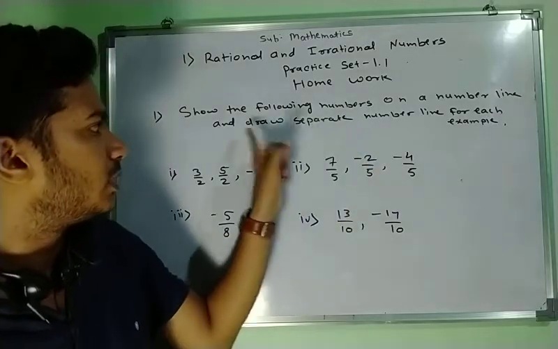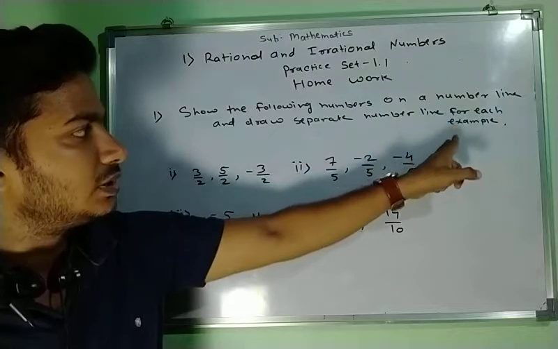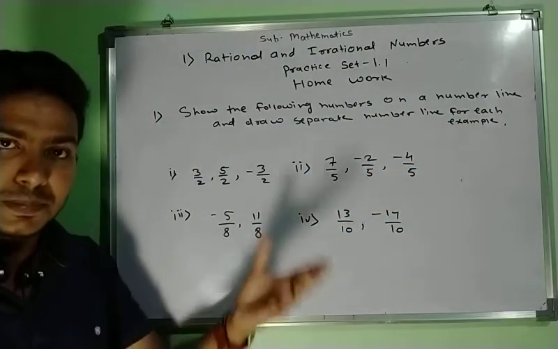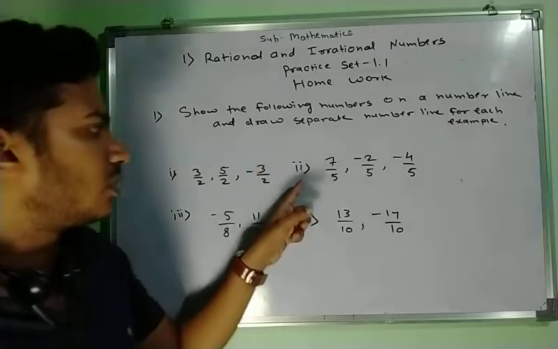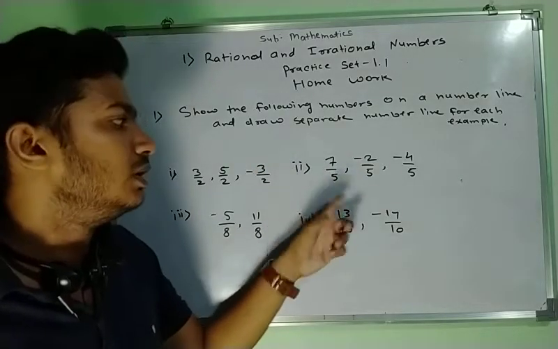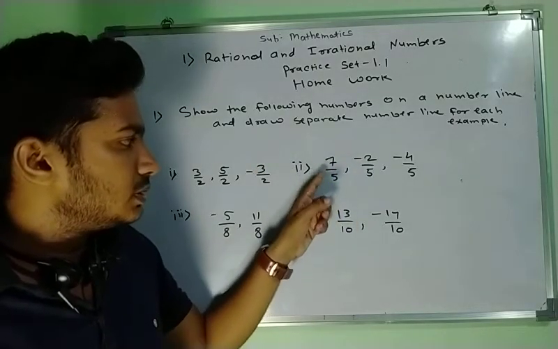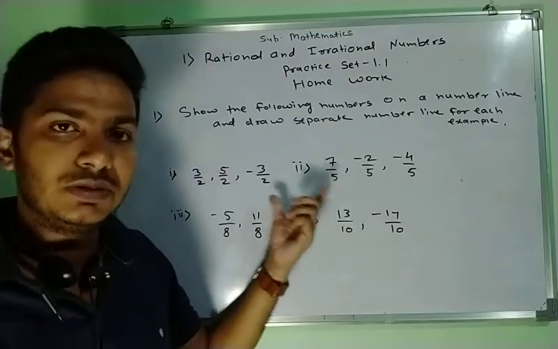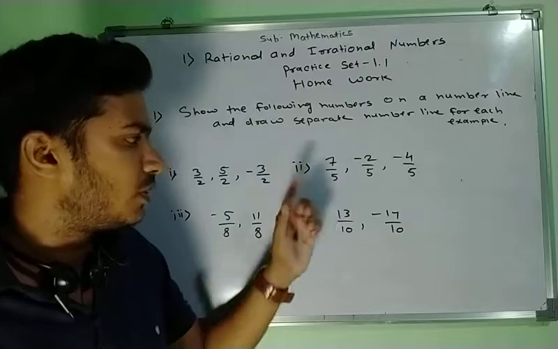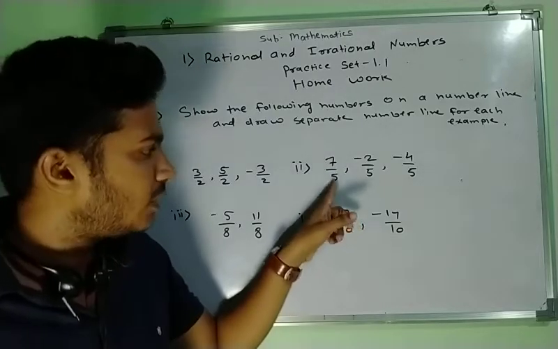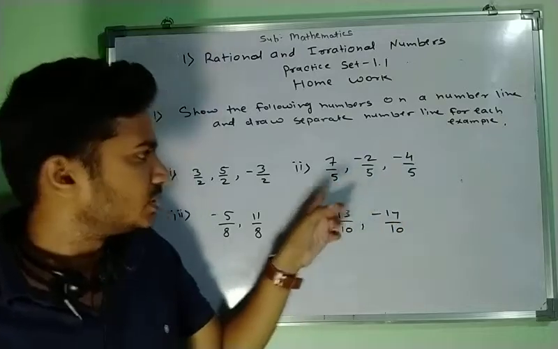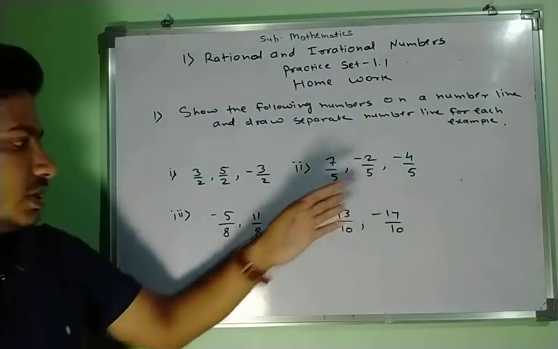As we have 5 at the denominator, it will be on a separate number line. Look here, draw a separate number line for each of the examples. That means for every example we have to draw a separate number line. So if we draw a second number line for that example, as we have 5 at the denominator, we have to divide that unit distance, that means from 0 to 1, into 5 equal parts, so that you will get the correct representation of those rational numbers.